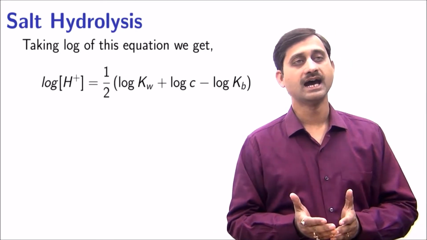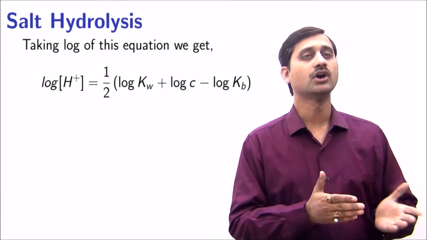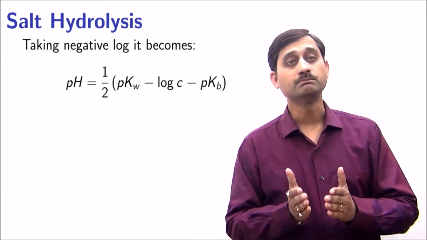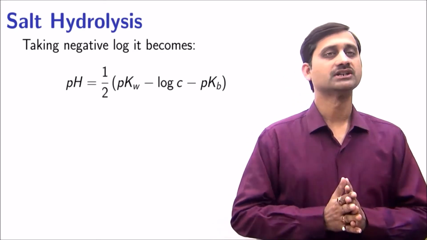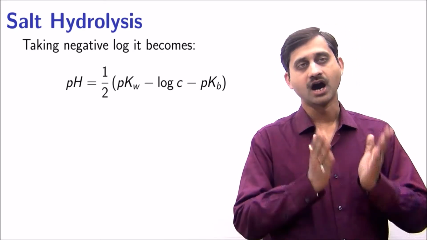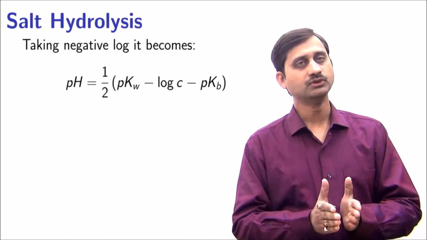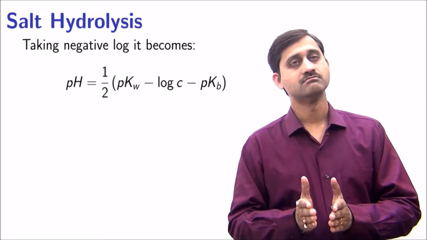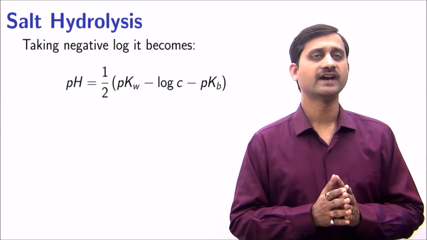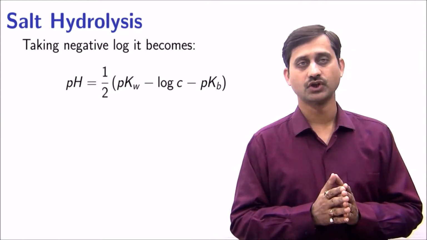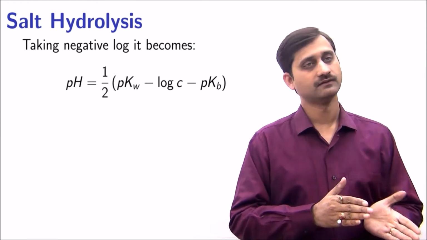Taking the log and then the negative log of the equation gives the pH of the salt solution. The pH turns out to be half of pKw minus log C minus pKb. This way, we can find the pH of a solution of a salt of a weak base with a strong acid.